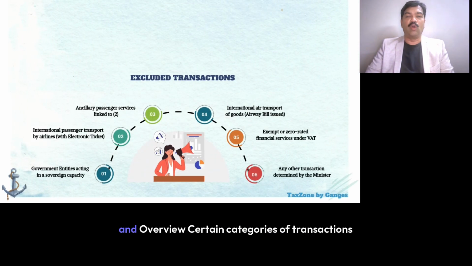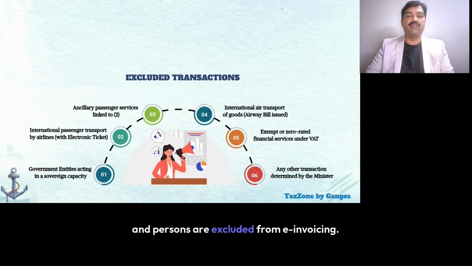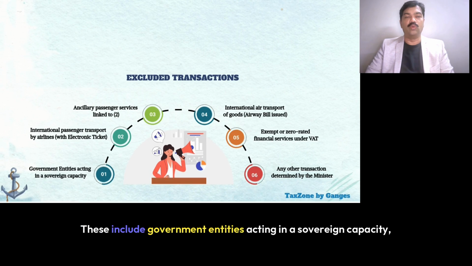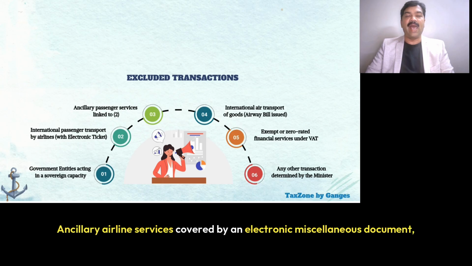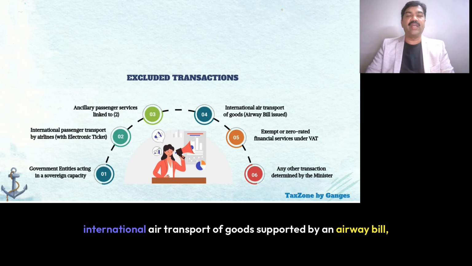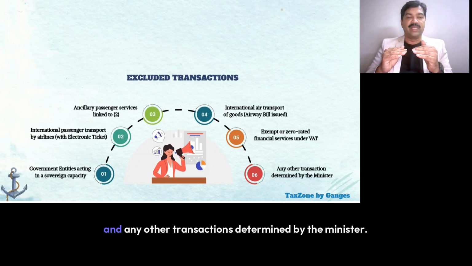Excluded transactions and overview. Certain categories of transactions and persons are excluded from e-invoicing. These include government entities acting in a sovereign capacity, international passenger transport by airlines with an electronic ticket, ancillary airline services covered by an electronic miscellaneous document, international air transport of goods supported by an airway bill, exempt or zero-rated financial services under VAT, and any other transactions determined by the minister.